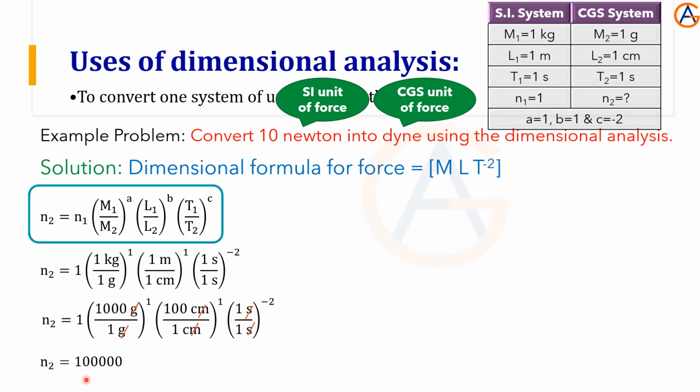So the N2 value we got is 100,000. Okay, so we can write it as 10 power 5. So we have calculated for N1 equal to 1. So 1 Newton equal to 10 power 5 dyne. So in the problem it is asking 10 Newton. So 10 Newton will be 10 multiplied by 10 power 5. Easy. We will do one more problem, you will enjoy more. So what to remember? This table, dimensional formula, and this formula. Let's go.